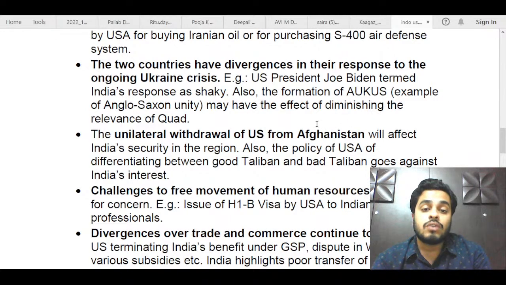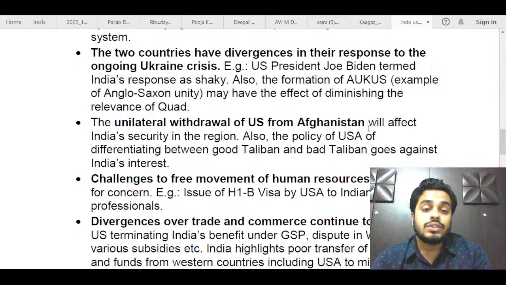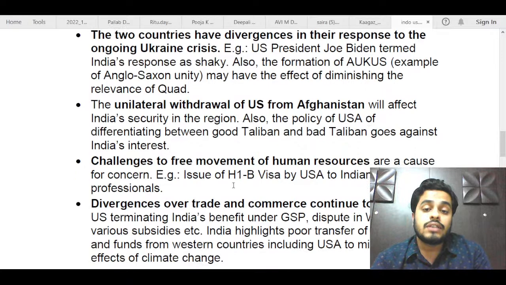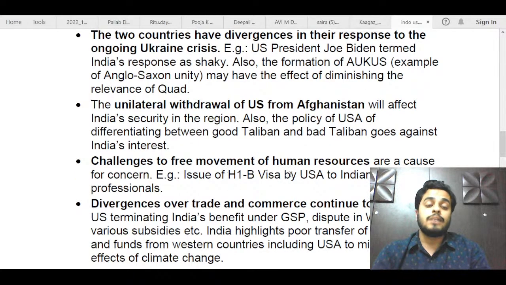Next, you could have also mentioned the unilateral withdrawal of US from Afghanistan. Again, it was not a very good step from the Indian point of view because India was doing decently, like in humanitarian support and all. But this withdrawal of US from Afghanistan has left India undecided about what policy to follow next. So that could have also been mentioned because India was not involved too much in these negotiations between US and Taliban. Next, you could have also mentioned this H1 visa issue. Indian IT professionals are denied this visa many times, and this is a very big concern.